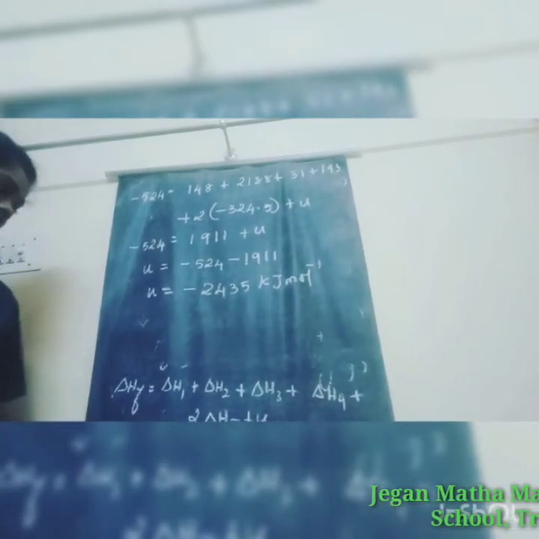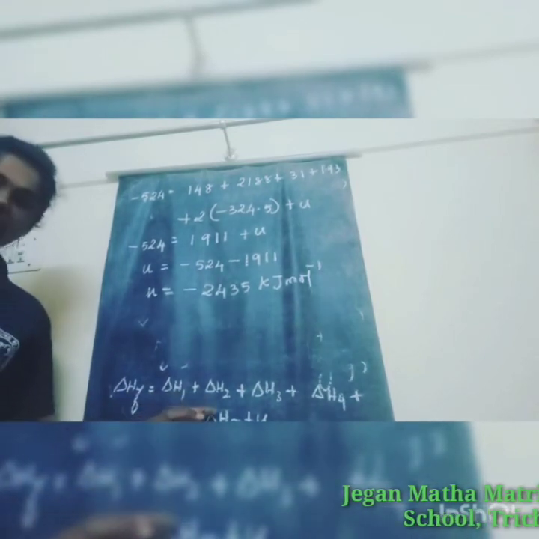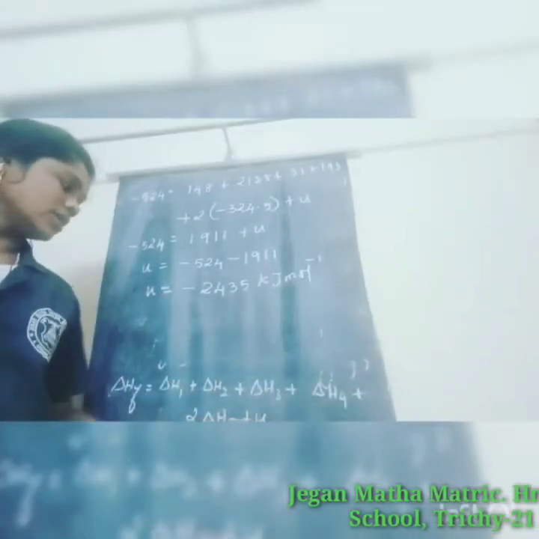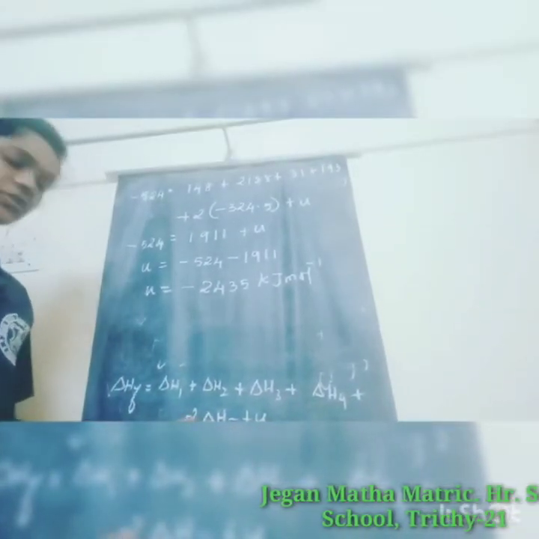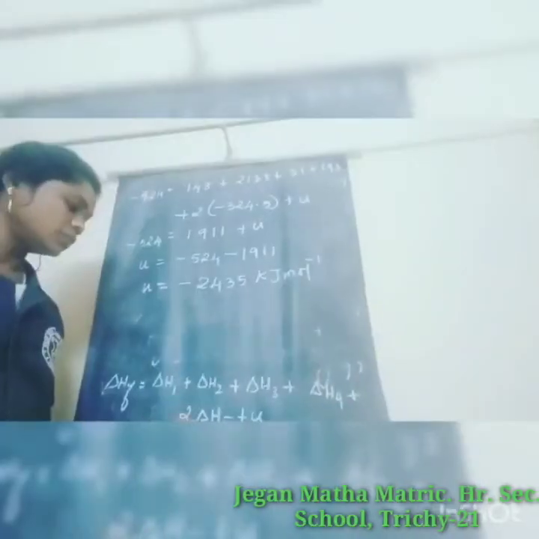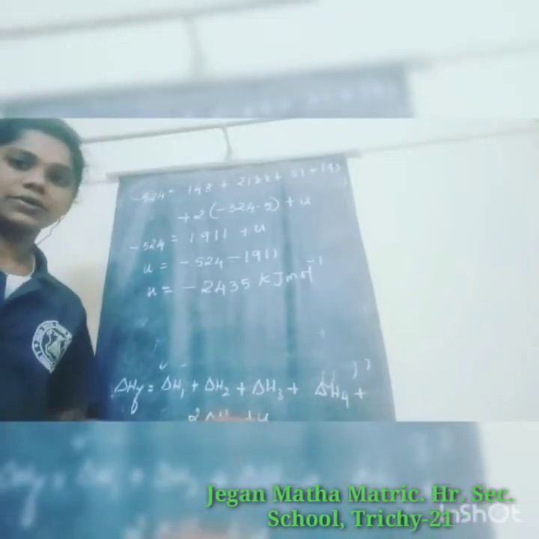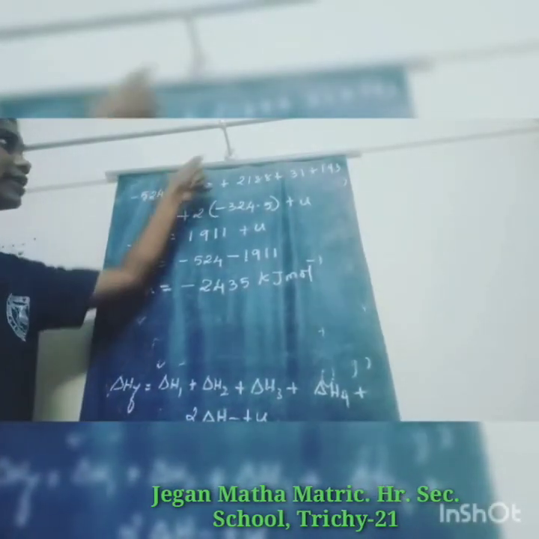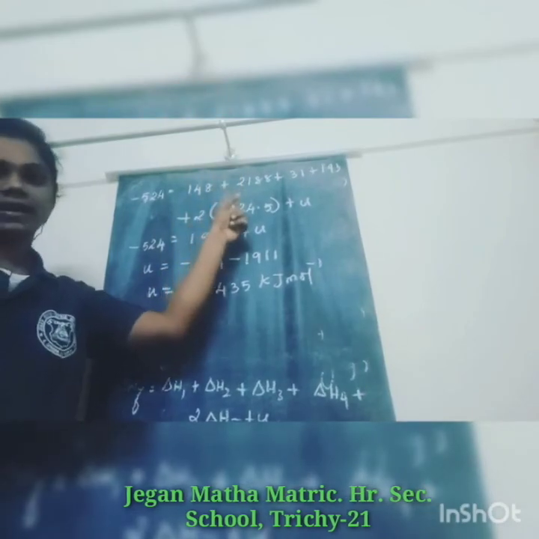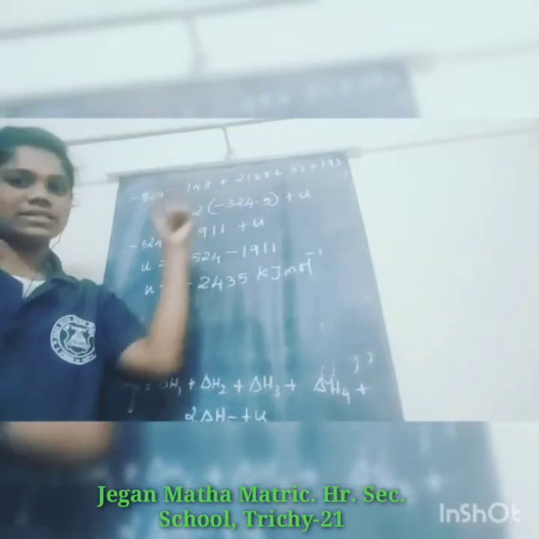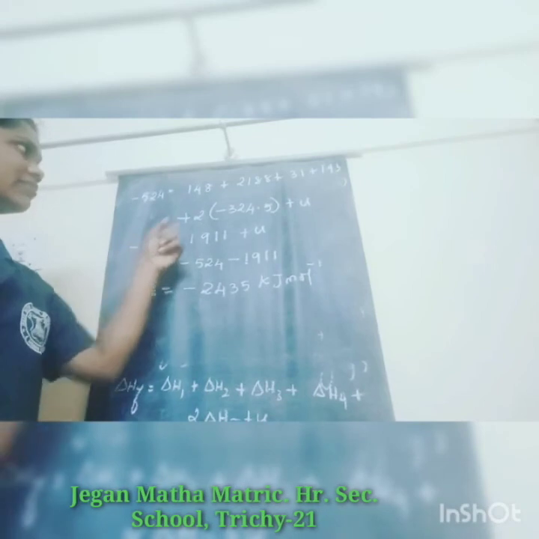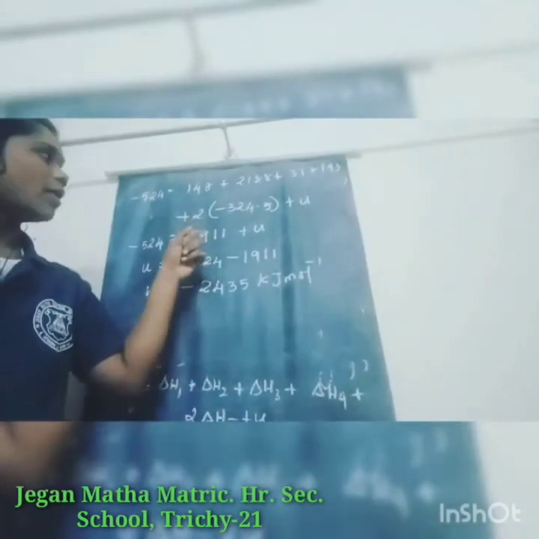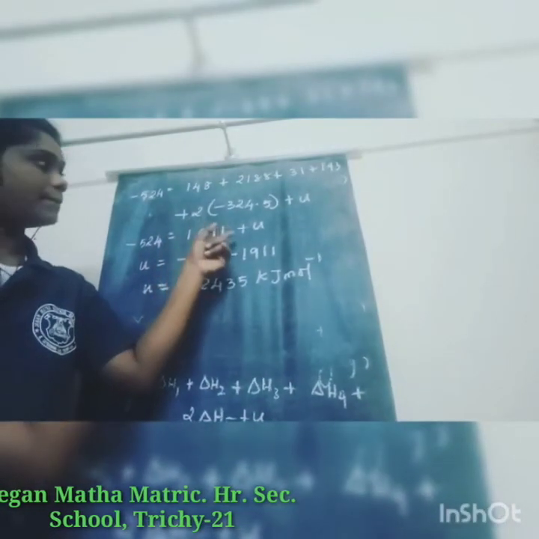So ΔHf is ΔH1 plus ΔH2 plus ΔH3 plus ΔH4 plus 2 times ΔH5, because in dissociation 2 times bromine is present, plus U. We want lattice enthalpy, so U only. We apply these values and minus 524, add these numbers, and we get 1911 plus U.